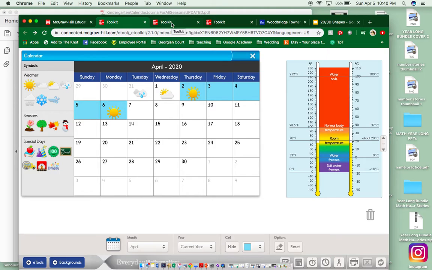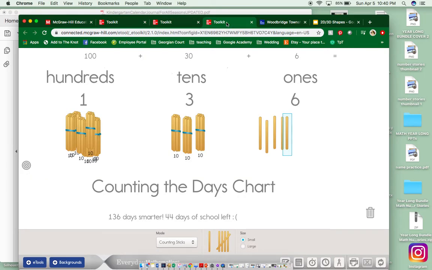And then head to Calendar Kale. It is the 136th day of school. You were 136 days smarter than you were on the first day. Everybody kiss your brains. I cannot believe that there are only 44 days of school left.